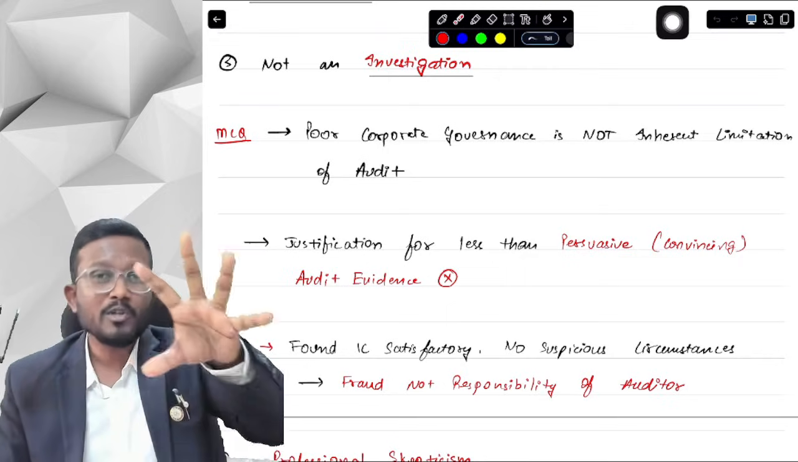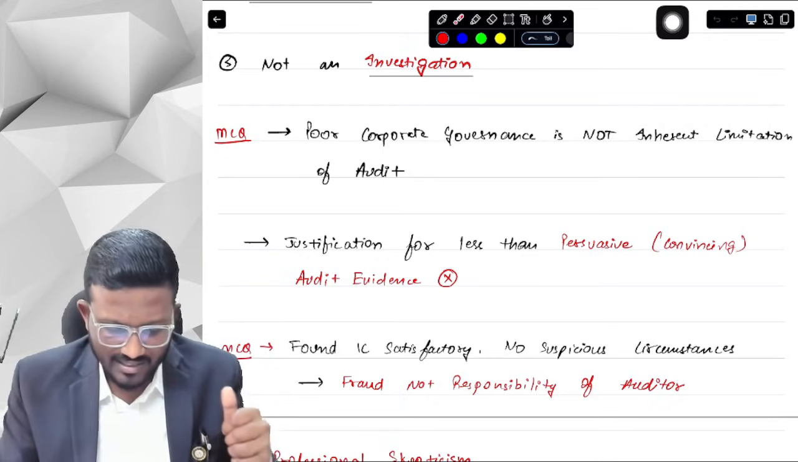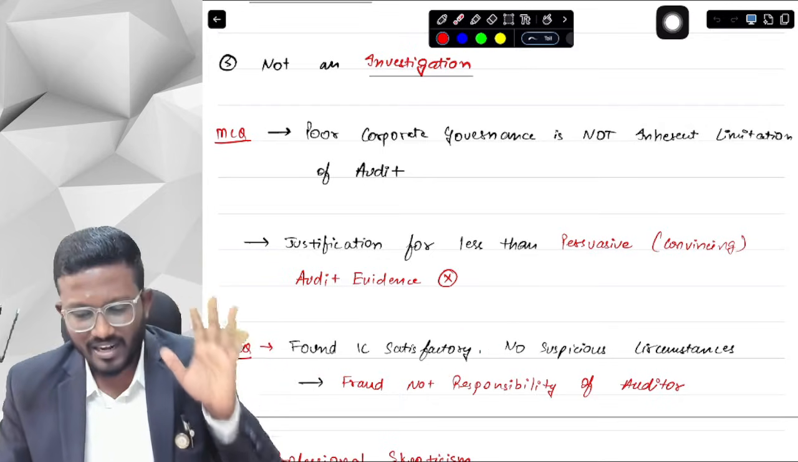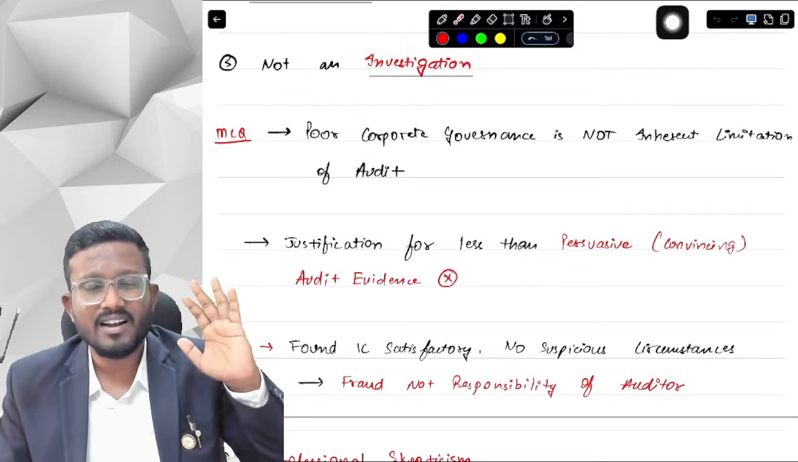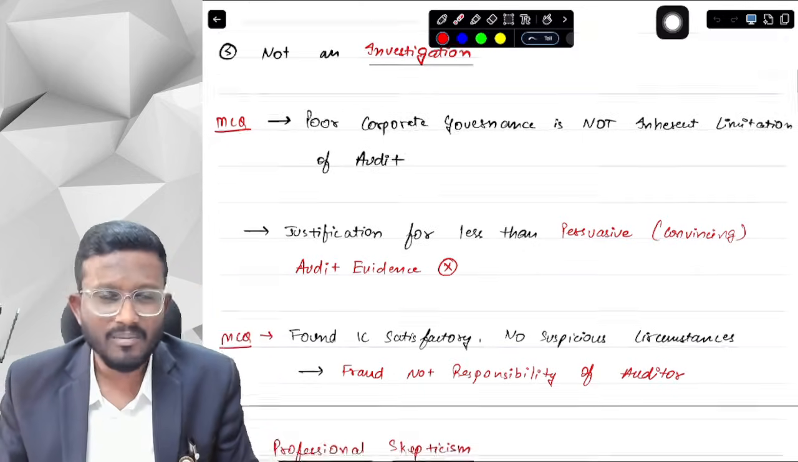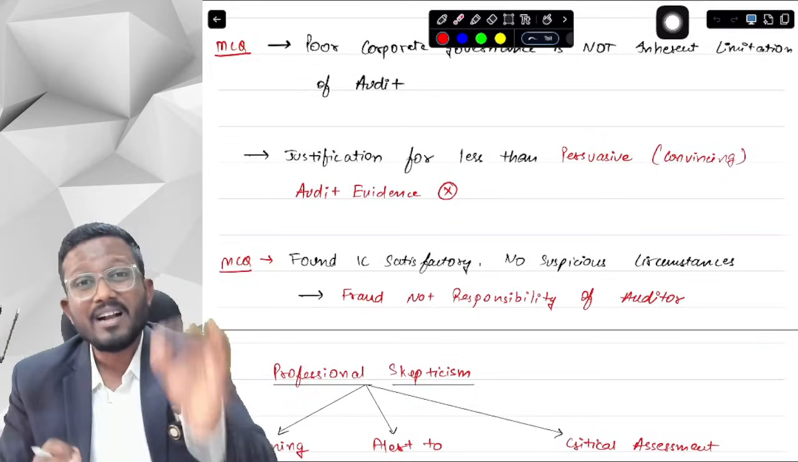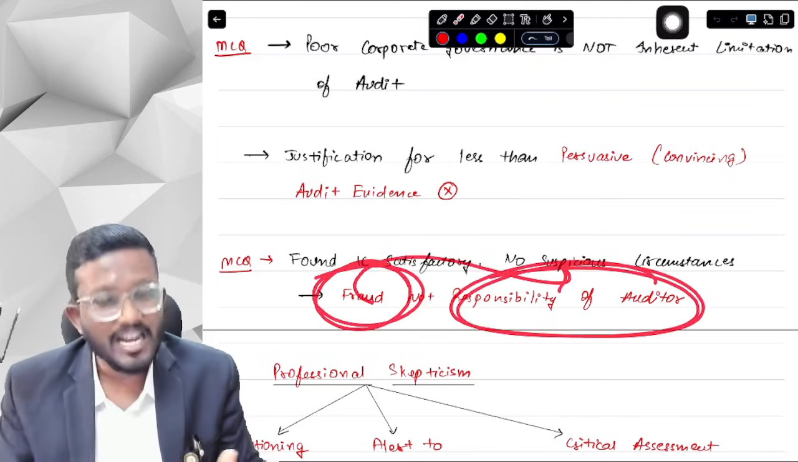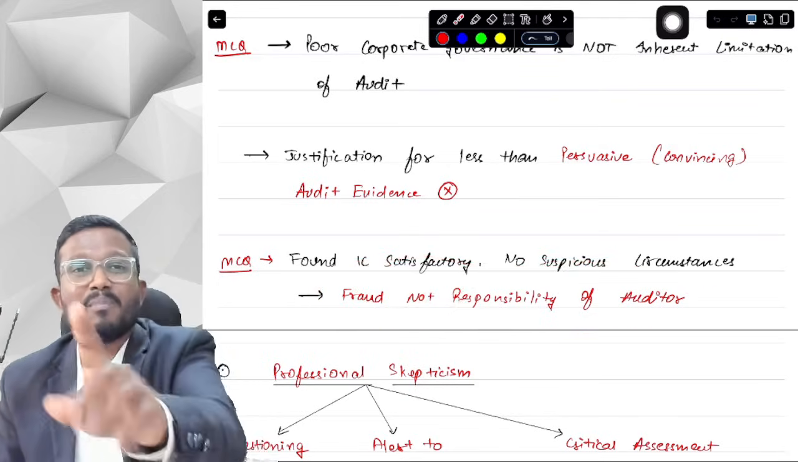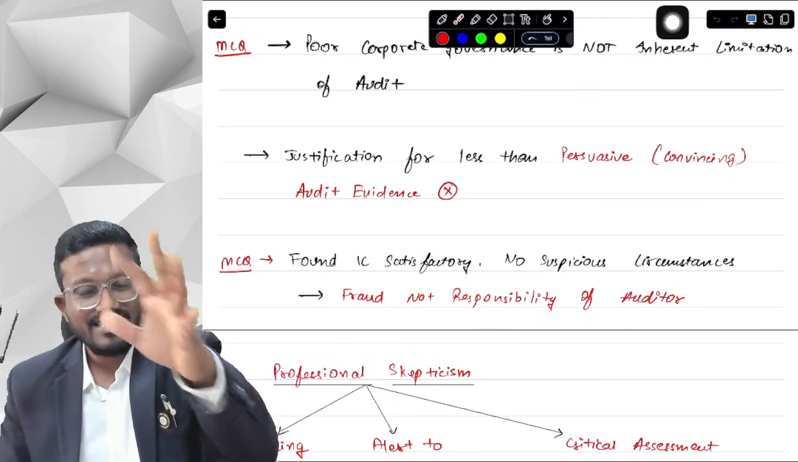Suppose you obtain all the evidence. You found that internal control is satisfactory, and you didn't find any adverse circumstances, and that's why you said that the internal controls give reasonable assurance. Internal controls are good and working. But after that, if any fraud is found, then you will not be responsible for that particular fraud, since you have obtained the persuasive evidence. Keep that in mind.